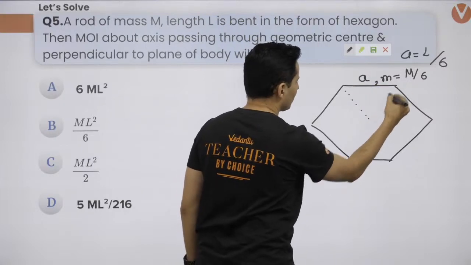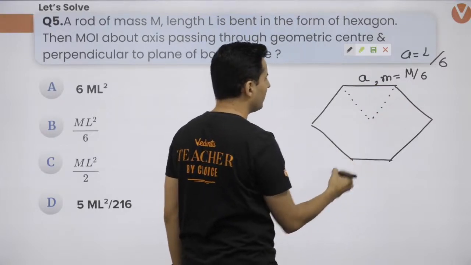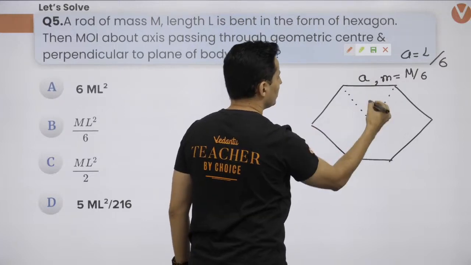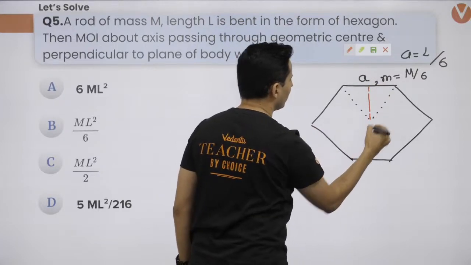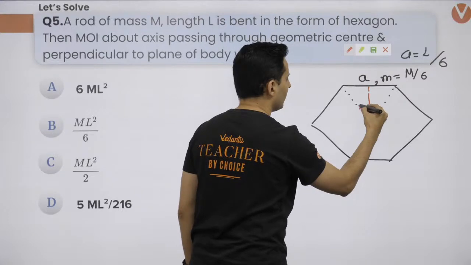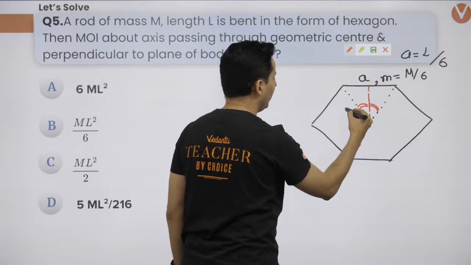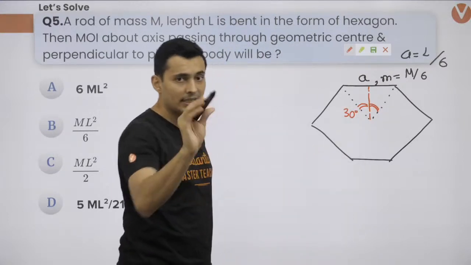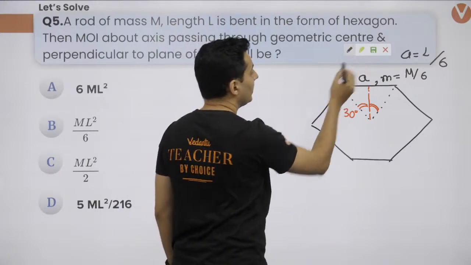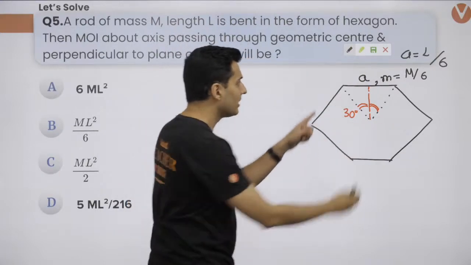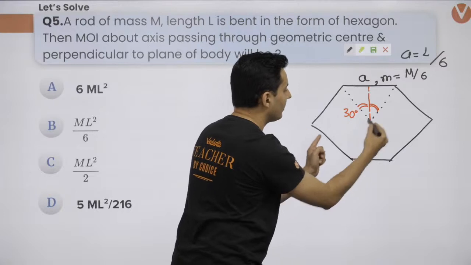Now, just draw this triangle over here and also construct geometrically this line over here, and this angle over here, and this angle will be congruent, and each one of them will be 30 degrees each, correct? Now in a regular hexagon, the property is each of these are equilateral triangles.